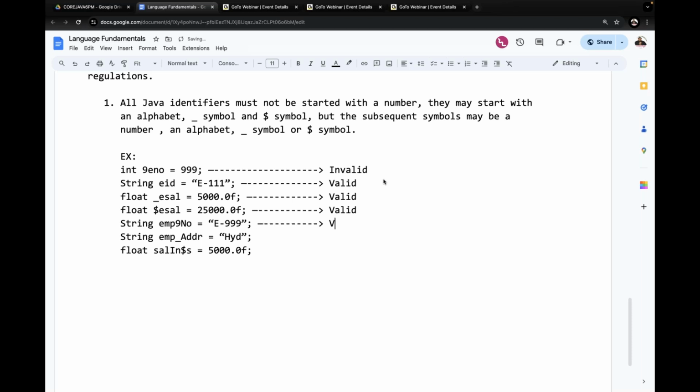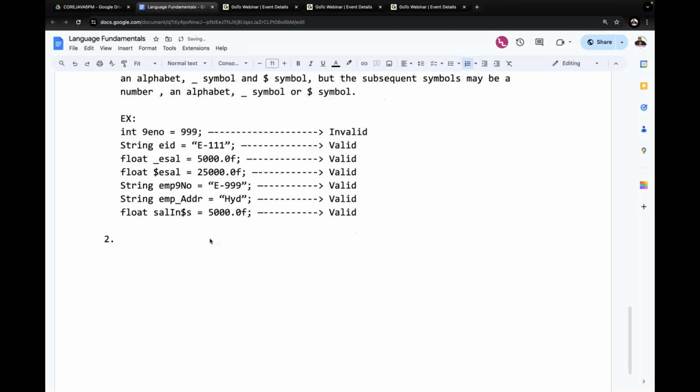So this is valid. This also is possible. String emp_addr. Is it valid or invalid? Yes, this is valid. Float sal_in_dollars is valid or invalid? Yes, valid. Only one thing is invalid, but all the remaining things are valid only. Why? Because an identifier should not start with a number, but in the very first example, we started with a number. All of you are following or not? This is the rule here we have to follow. This is rule number 1.